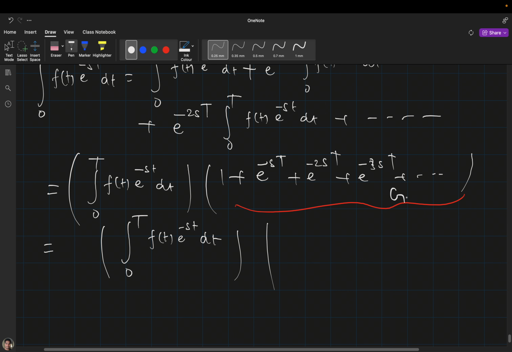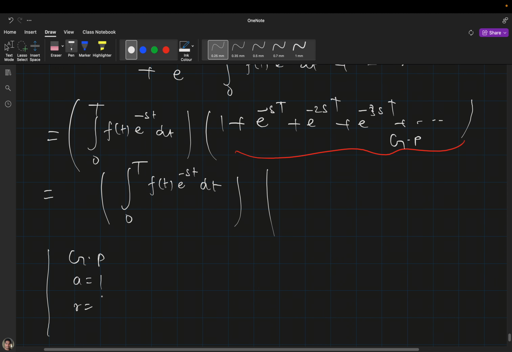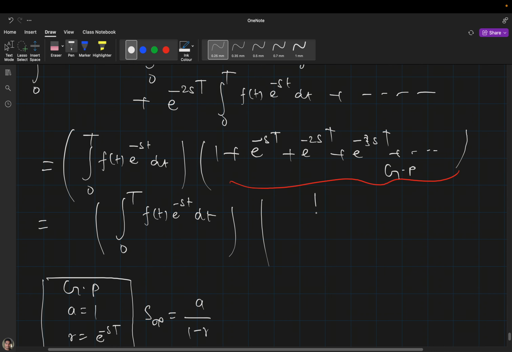Here the first term a is 1 and the common ratio is simply e raised to the power minus sT, and we know that the sum of an infinite geometric series is 1 divided by 1 minus r. So I will write 1 divided by 1 minus e raised to the power minus sT.